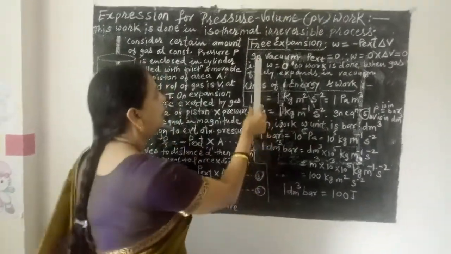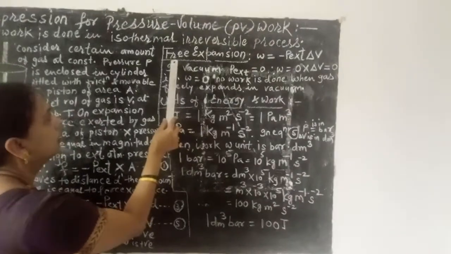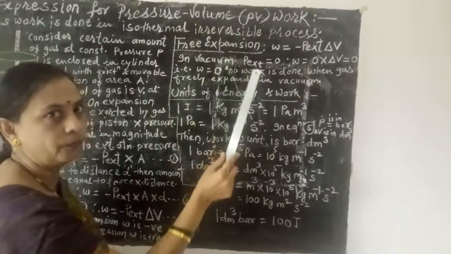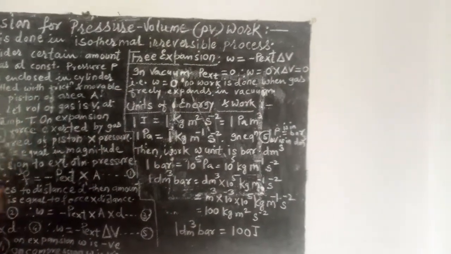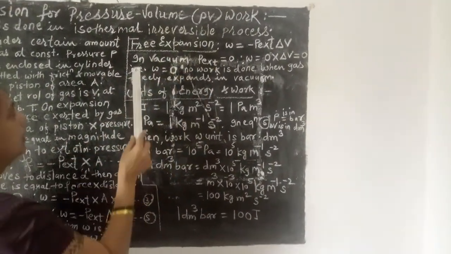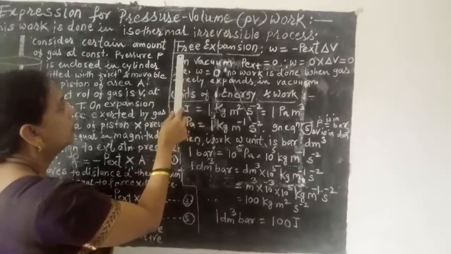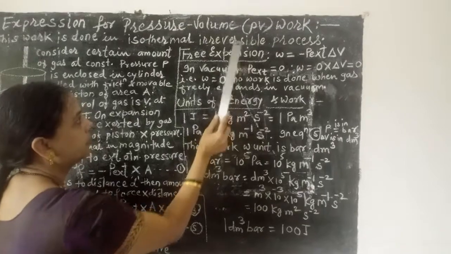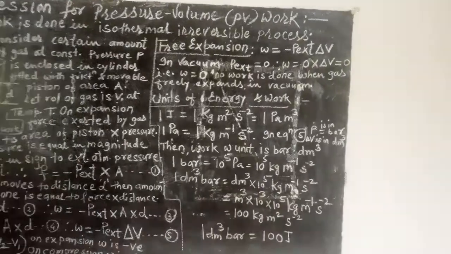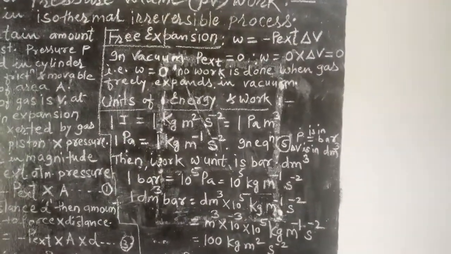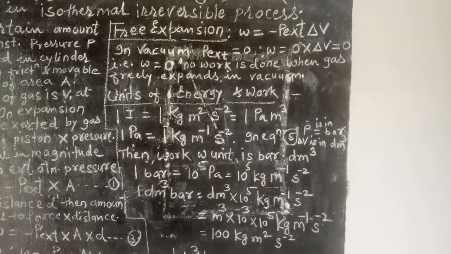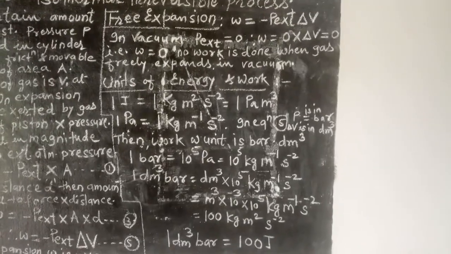See here, now you have to concentrate on the term free expansion. We have already studied about this expression for pressure, volume, work, and now we are going to see about the free expansion. See on the blackboard, I have given the expression. So a free expansion means expansion against zero opposition force, and such expansion occurs in vacuum.